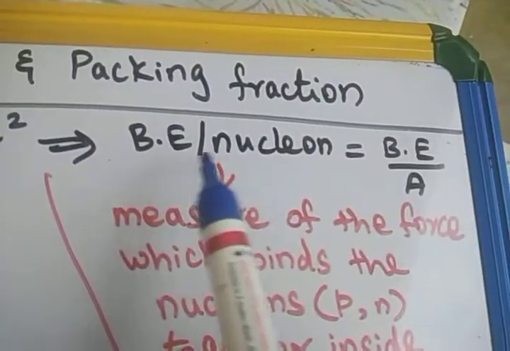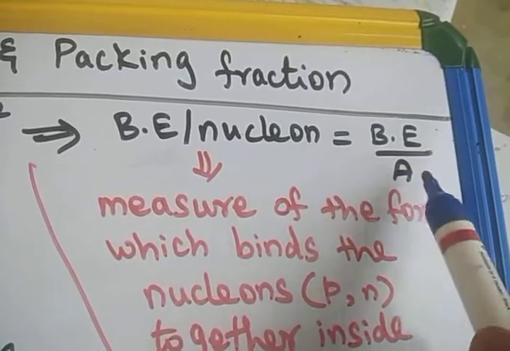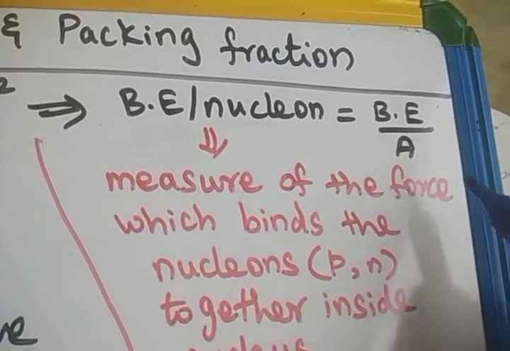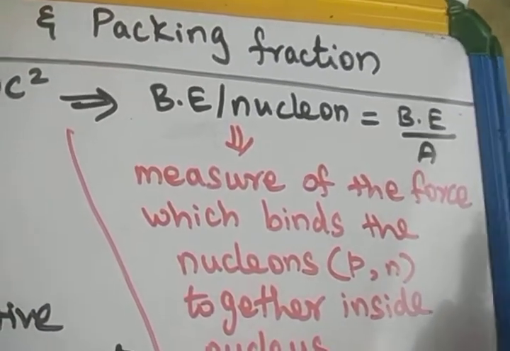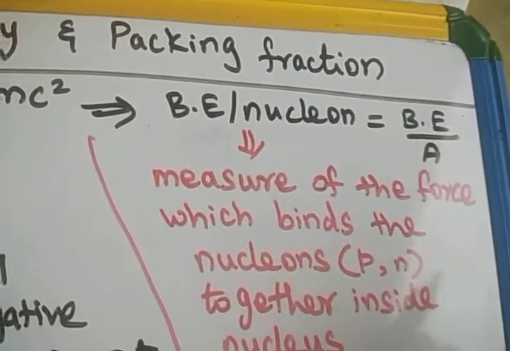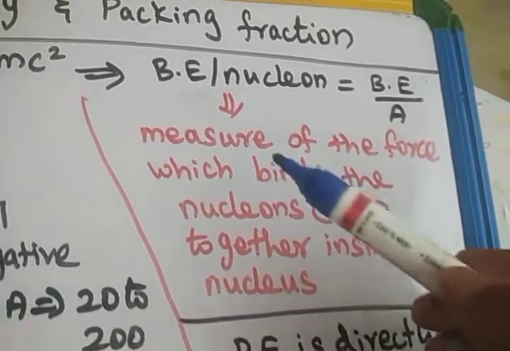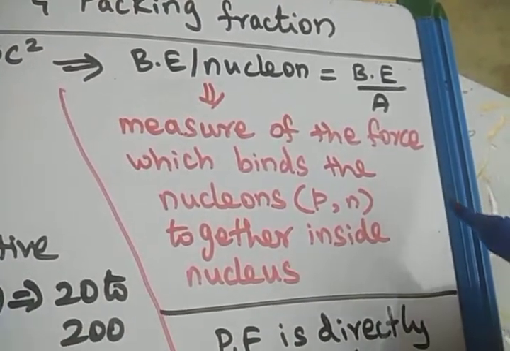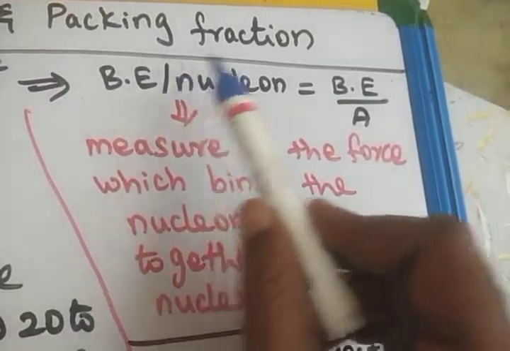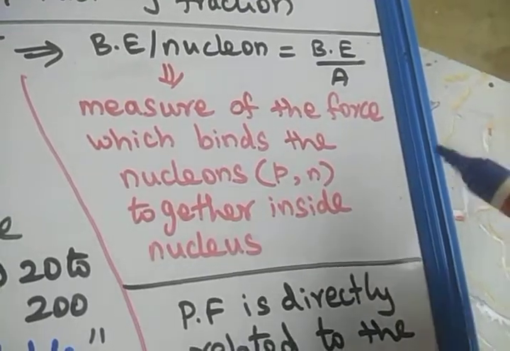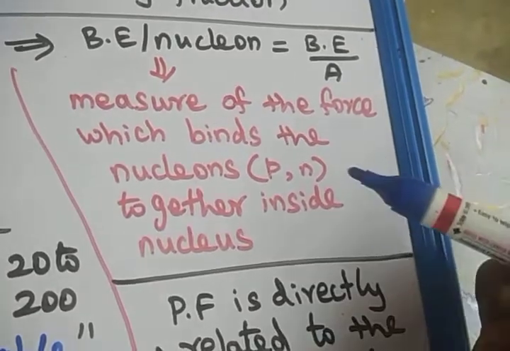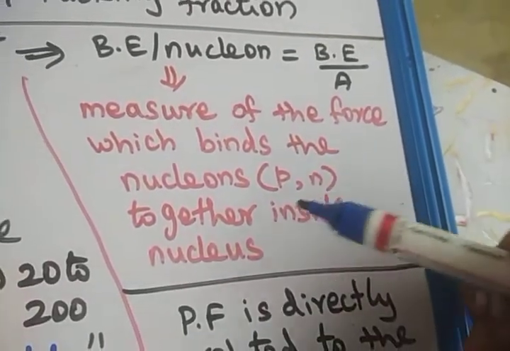Hence, the binding energy per nucleon is given by the binding energy divided by the mass number of that particular atom. Whenever you take any atom, the binding energy of the nucleus divided by the mass number is the binding energy per nucleon, meaning per one nucleon. This is a measure of the force which binds the nucleons together inside the nucleus. If you calculate the binding energy per nucleon for every nucleus, it represents the measure of the extra force which binds the nucleus.